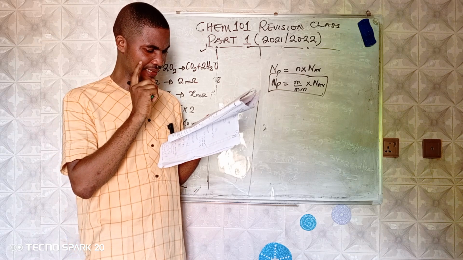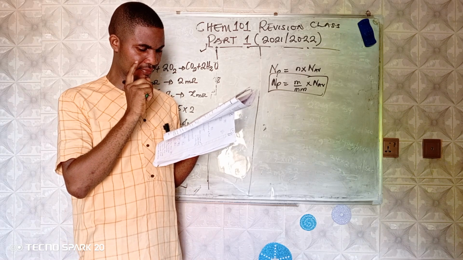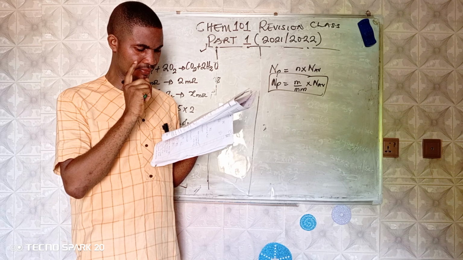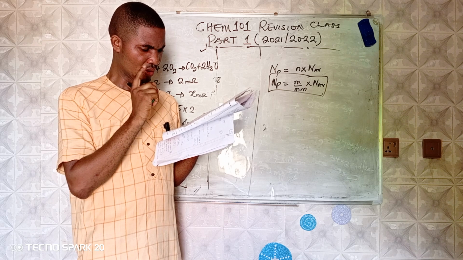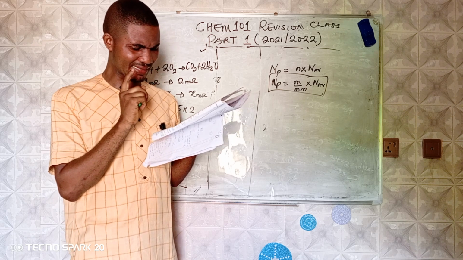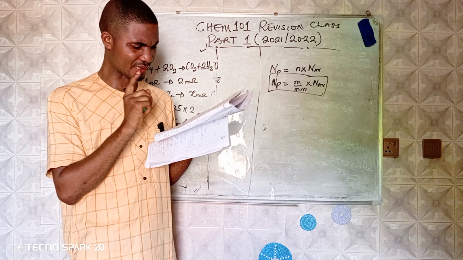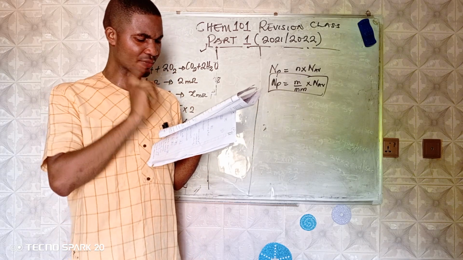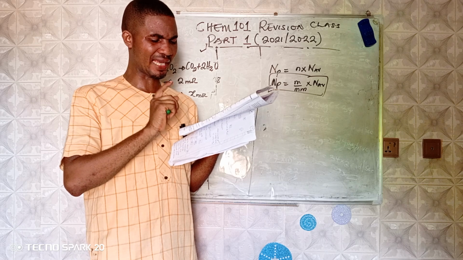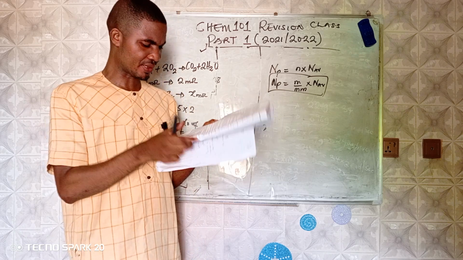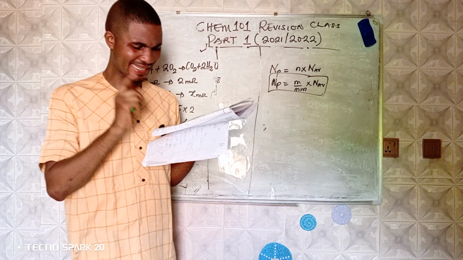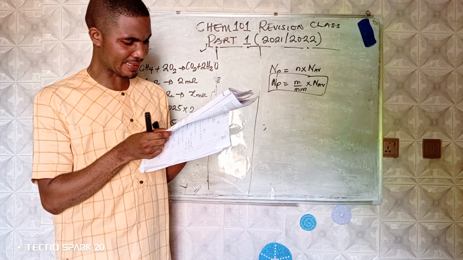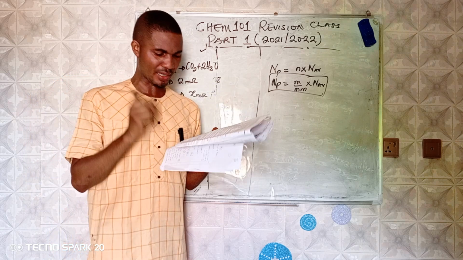Going over it again: 44, which of the following properties increases down the group in the periodic table? We say it is atomic radii. 45, name the property of an atom that increases across the period and down the group. We say question 45 is A. That is ionization energy.